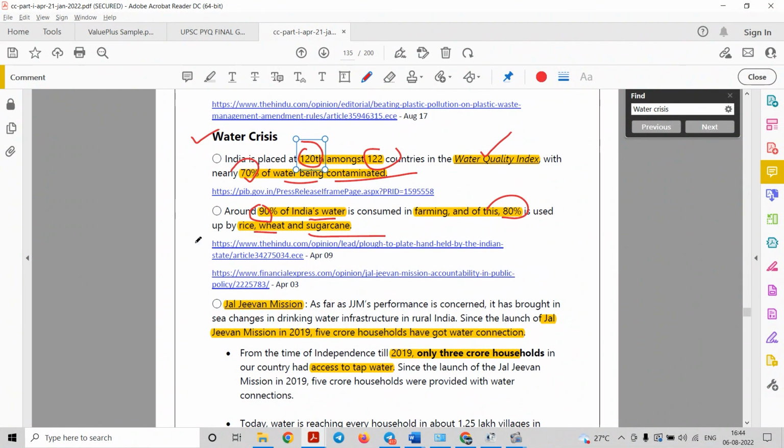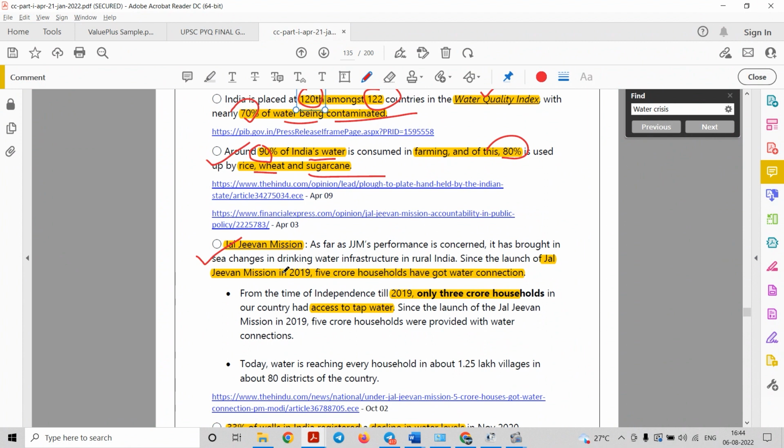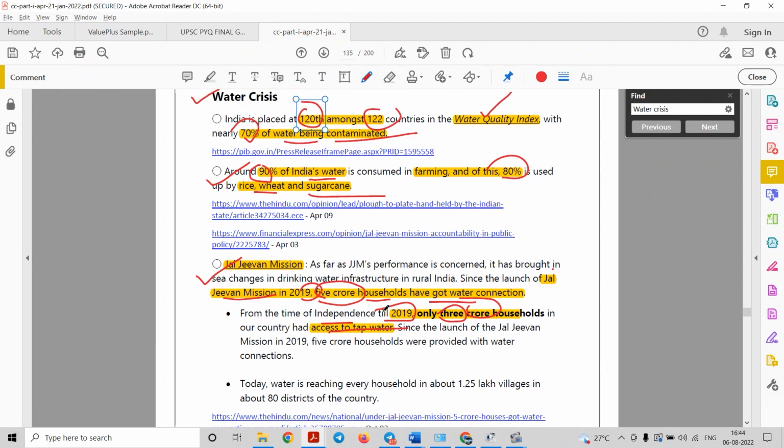Next fact that we can quote here is about Jal Jeevan Mission. Now this particular fact is talking about the access of water to the various households. Okay, now it is saying that from independence till 2019, only 3 crore households had access to tap water. But since the launch of Jal Jeevan Mission in 2019, 5 crore households have got water connection. So we can say yes, we are improving in terms of accessibility of tap water to different households, but still we have a lot to achieve.